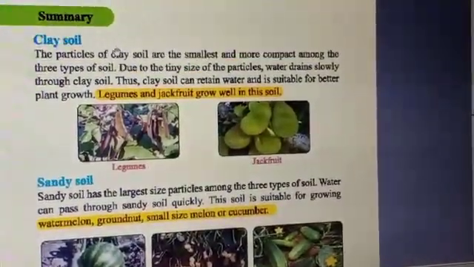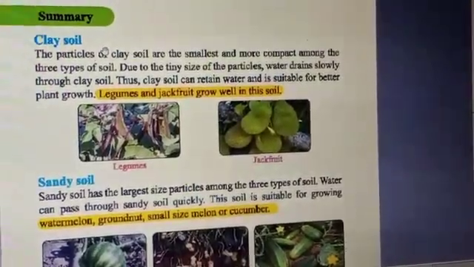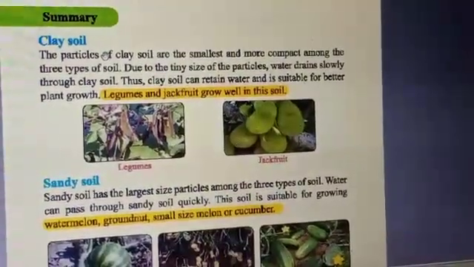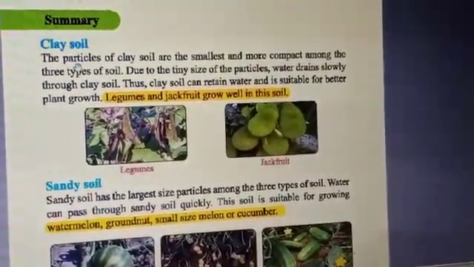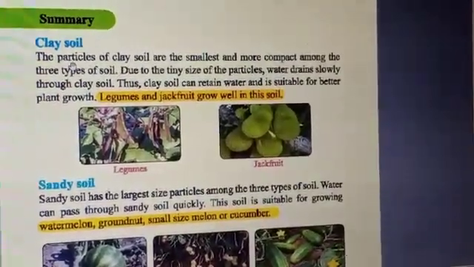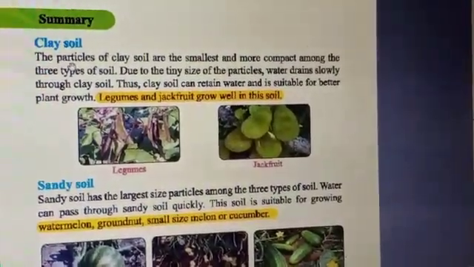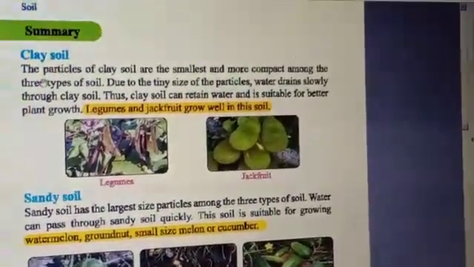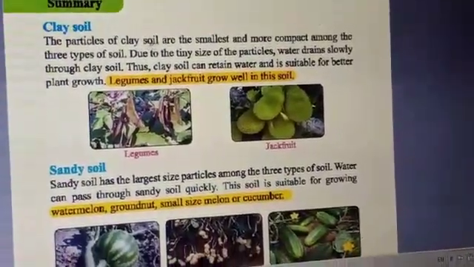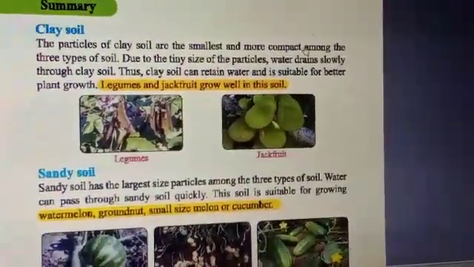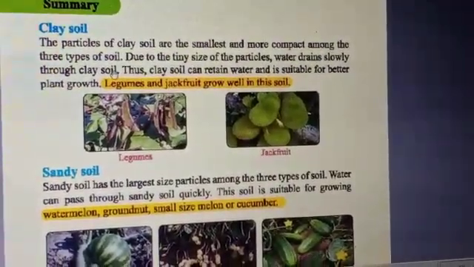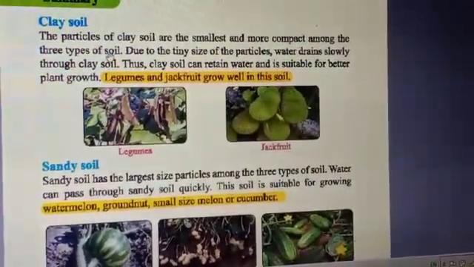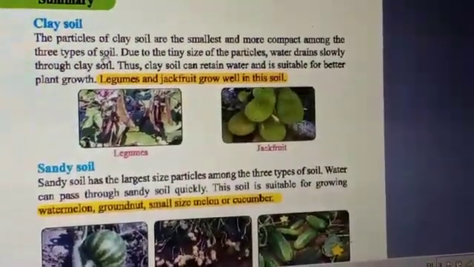Now turn to page 34. As we know the water holding capacity of each soil, now we can identify which type of soil is suitable for which crop. First, let's look at the clay soil. The particles of clay soil are the smallest and more compact among the three types of soil. We have already learned in our previous class that clay soil has the smallest particles and these are more compact.